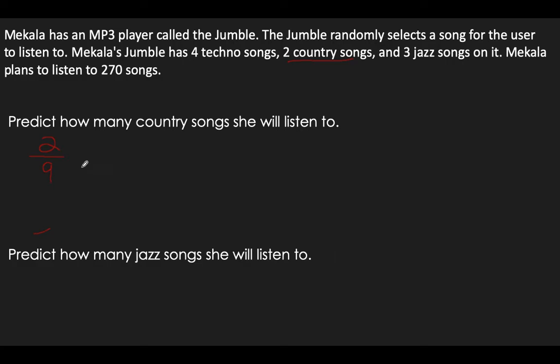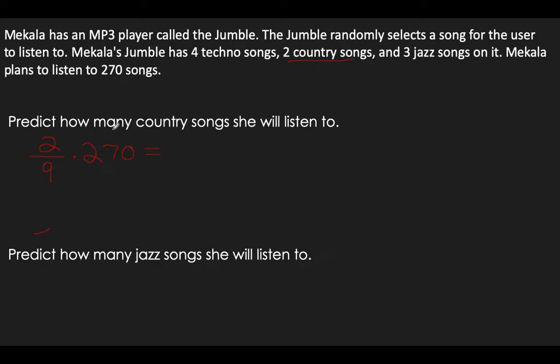However, that's for one song, right? She's going to do that 270 times. So this is as easy as doing 2 over 9 times 270. Because we want that probability, but we want to do that 270 times. Okay?